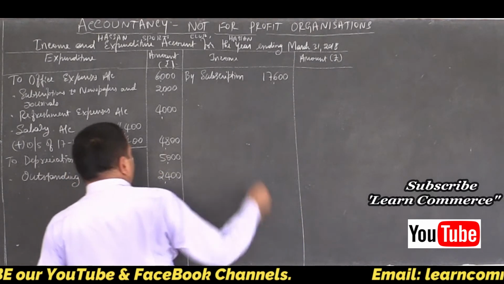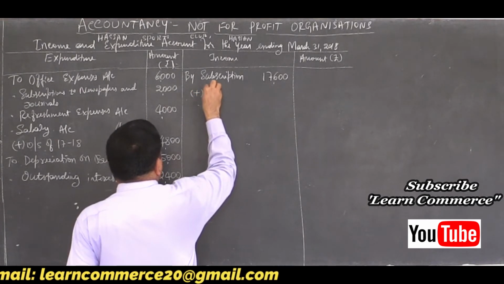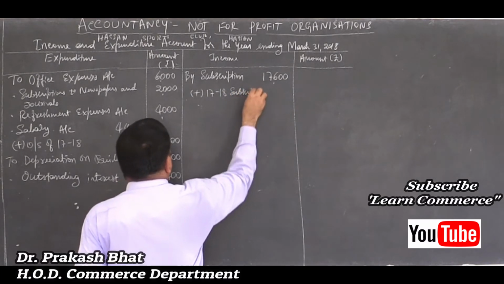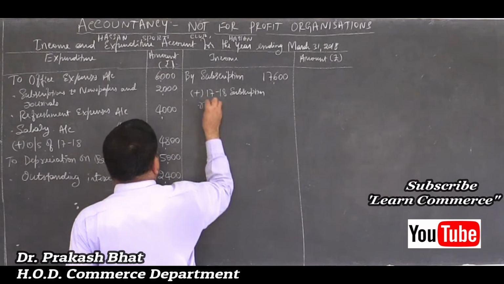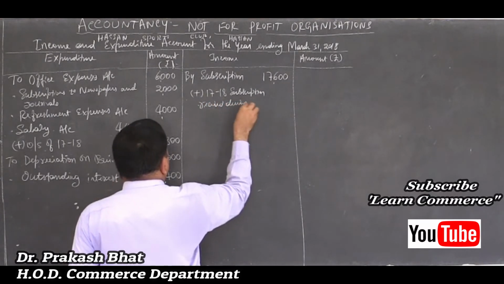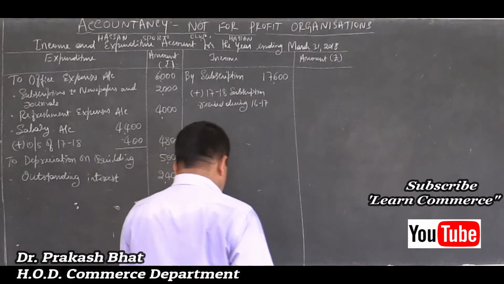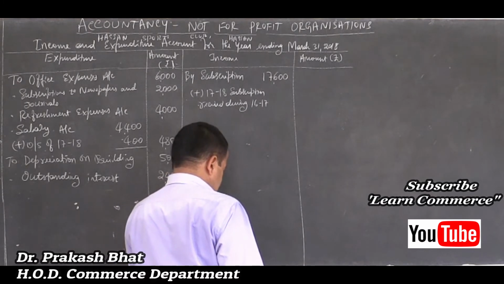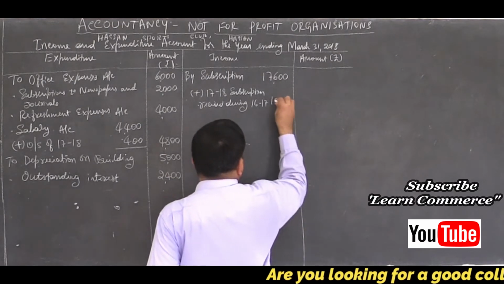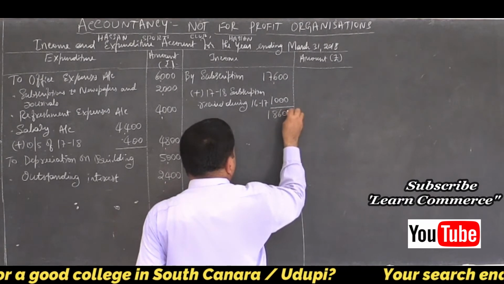Add received in advance, 17-18 subscription received during 16-17. How much? That is 1,000. So 18,600.